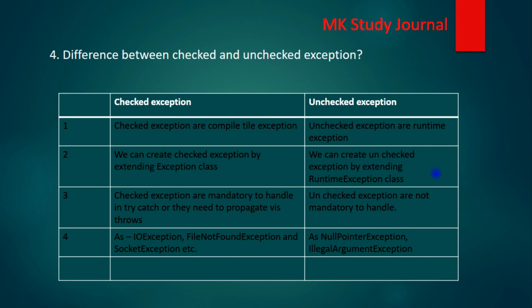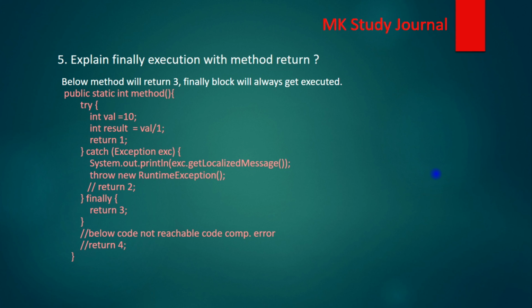Let's move on to the next question. Here we have written code for handling an exception. This is in a try-catch block, and we have also written the finally block. So in this method, when we are returning from a method, how will the return execute when the finally is there? We know that finally will always get executed. So that's why in this method the return will be 3. The finally block will execute and it will return the 3.